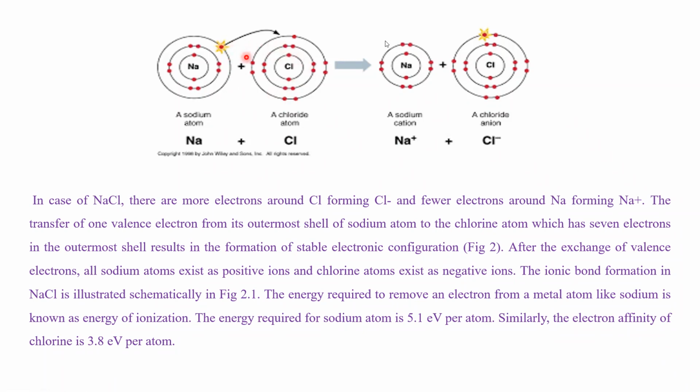This we call the chloride ion. Therefore, there is a strong interaction through the exchange of one electron. The outermost shells then have stable configurations. After exchanging the valence electron, the sodium atom exists as a positive ion and the chlorine atom as a negative ion. The ionic bond formation is schematically represented in figure 2.1.